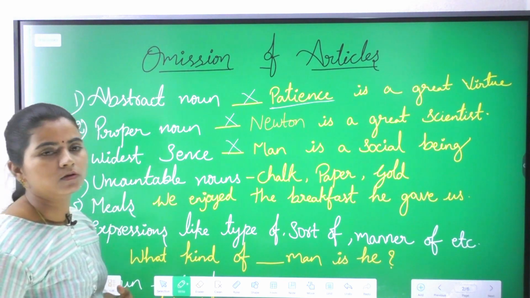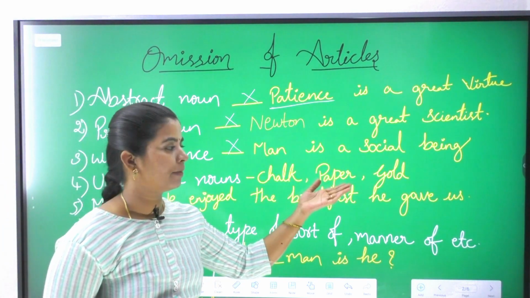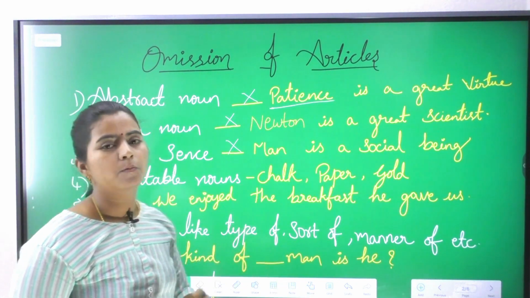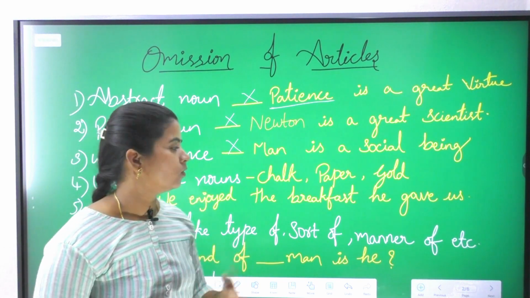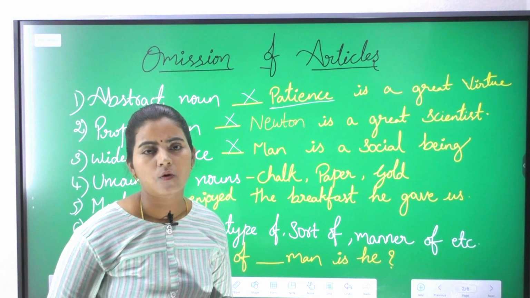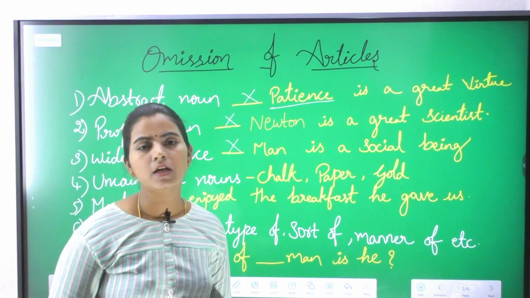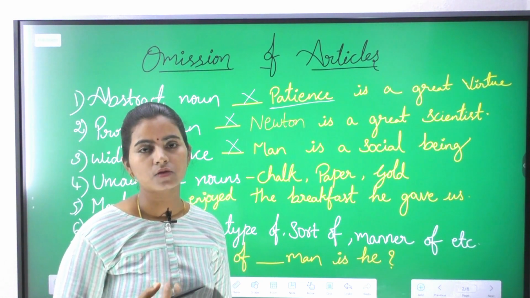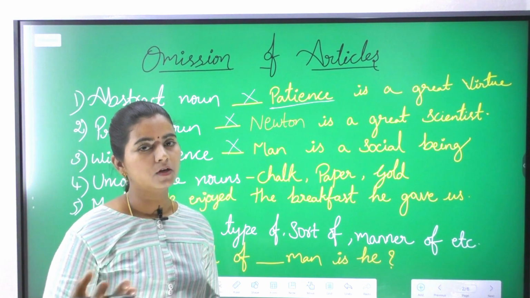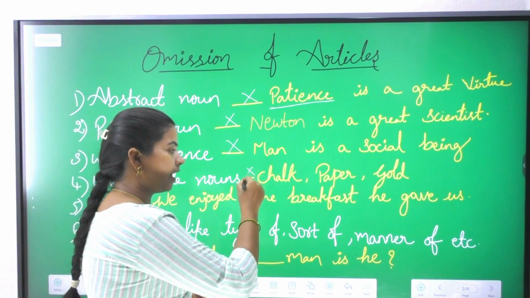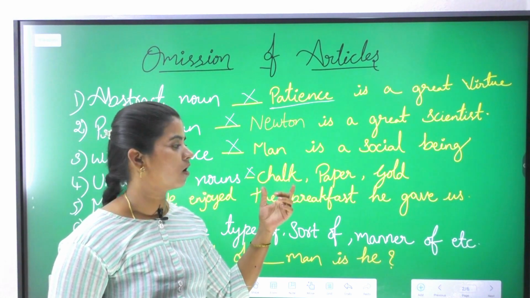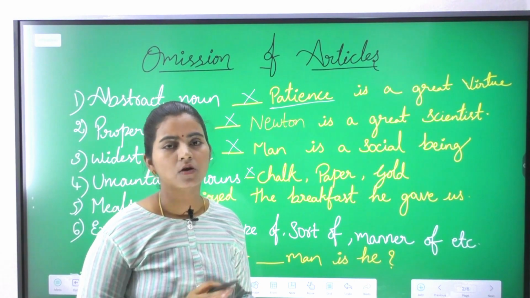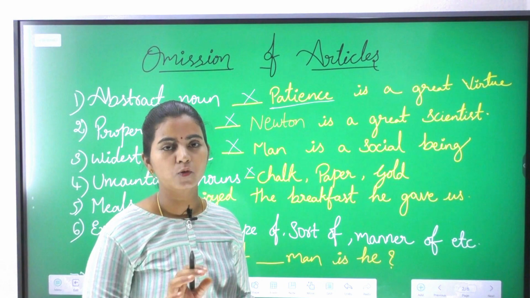Now, uncountable nouns. Chalk, paper, gold, these are not countable. These are always singular and uncountable. Now chalk. "Give me a chalk." No, it's wrong. You should say "give me a piece of chalk". You should not use an article directly before words like chalk, paper, gold. Now paper: "give me a paper, give me the paper"? It's not "a paper" or "the paper", it's simply "give me paper".